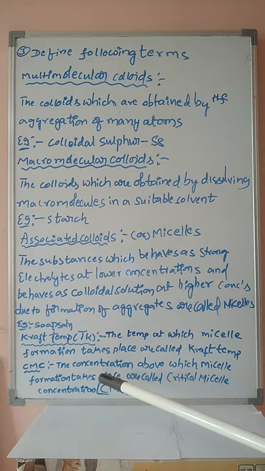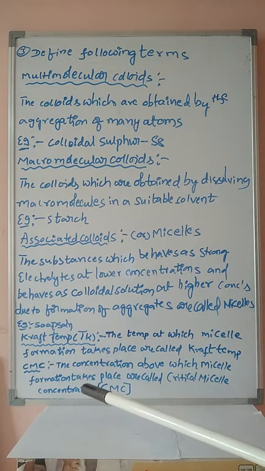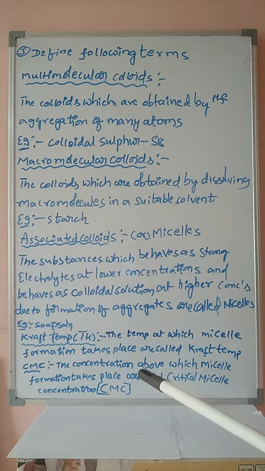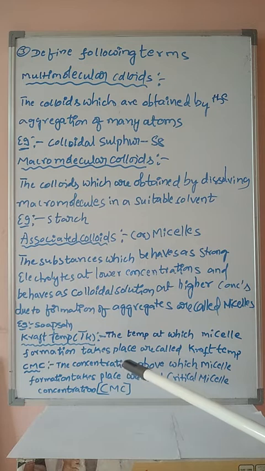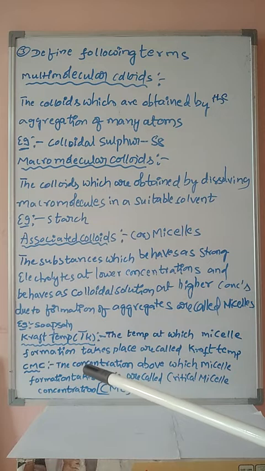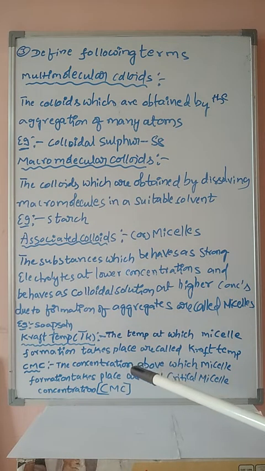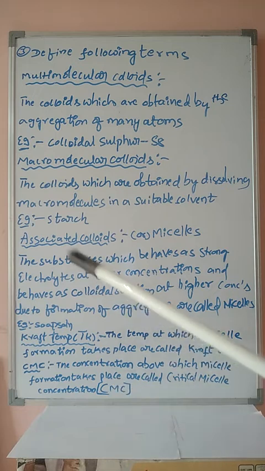The concentration of the dispersed phase above a particular concentration, at which micelle formation takes place, is known as critical micelle concentration. Once again I will repeat, the concentration of the dispersed phase above which micelle formation takes place is called critical micelle concentration. Generally, when the dispersed phase is dissolved in the dispersion medium it forms a colloidal solution, but micelle formation takes place only above a particular concentration, that is known as critical micelle concentration.